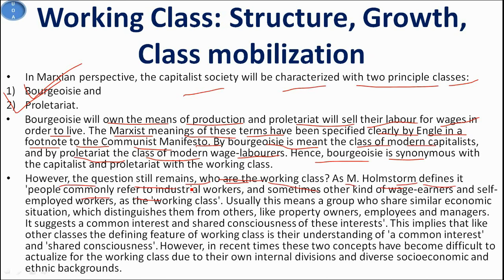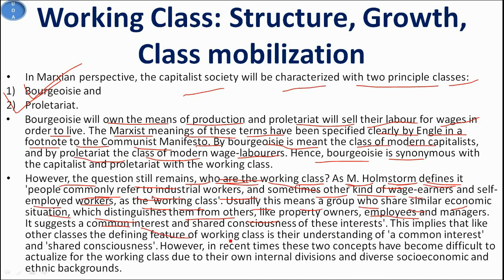However, the question still remains: who are the working class? As M. Hallstrom defines it, people commonly refer to the industrial workers and sometimes other kinds of wage earners and self-employed workers as the working class. Usually this means a group who share similar economic situations, which distinguishes them from others like property owners, employers and managers.